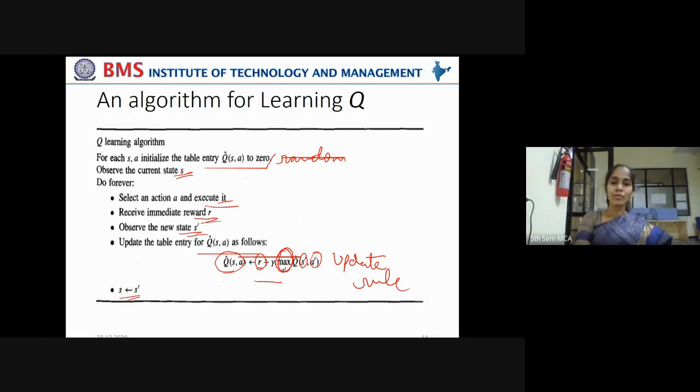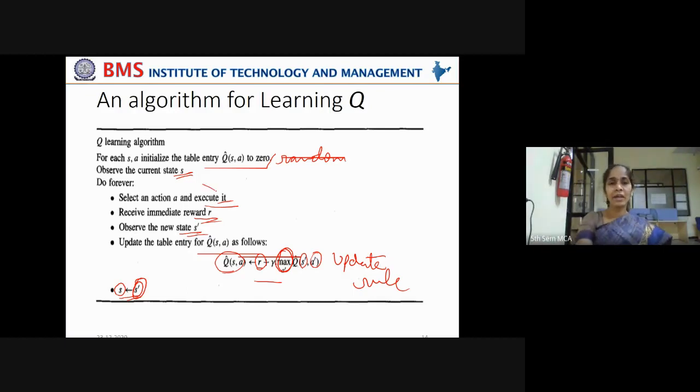Finally, what you have to do? Update the state S with the new state S dash, because from S dash, again it has to move to S double dash, and again to S triple dash. Each time the new state should replace the existing state so that it carries on.